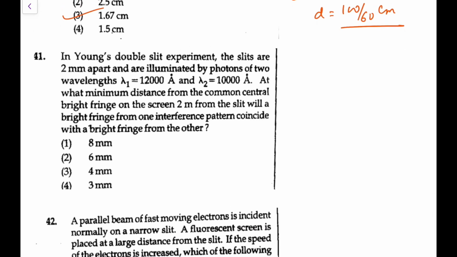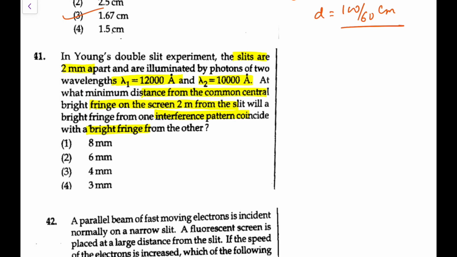Next, in a YDSE, the slits are 2 mm apart, illuminated by light of two wavelengths, lambda 1 and lambda 2. At what minimum distance from the common central bright fringe on the screen, 2 meters from the slit, will a bright fringe from one interference pattern coincide with a bright fringe from the other? So both maxima combine.